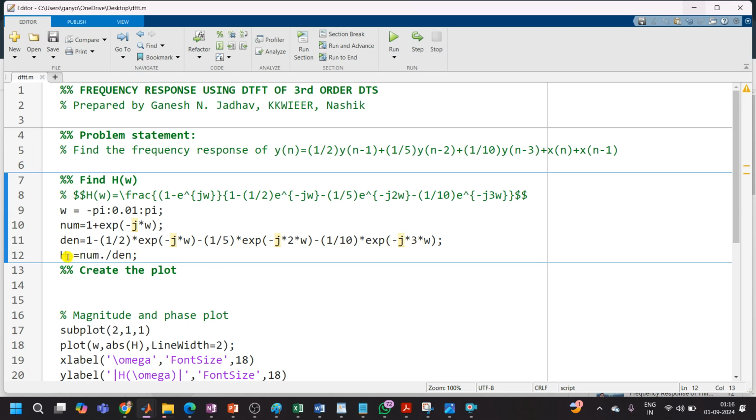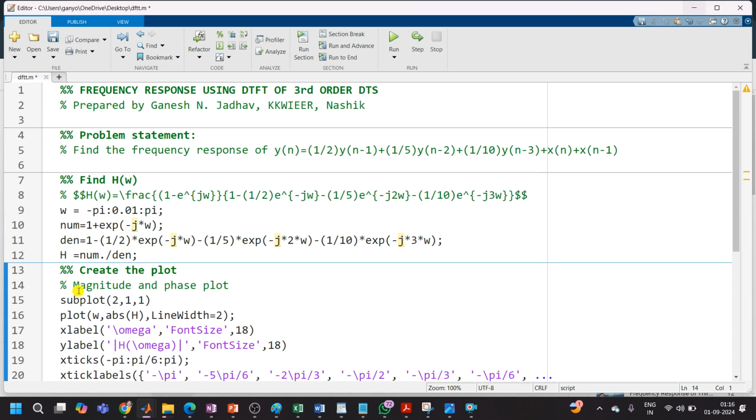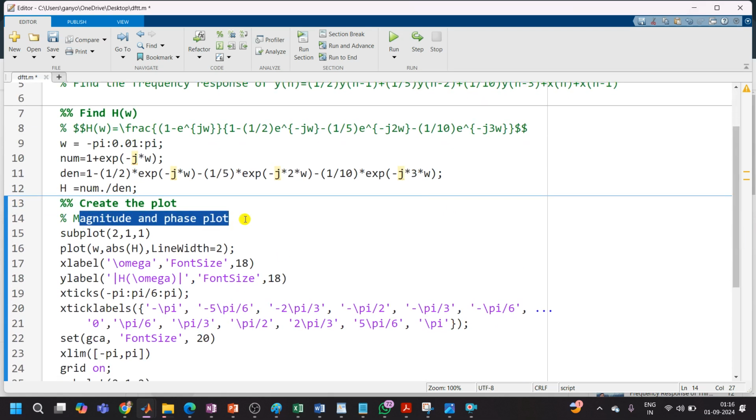So now we will divide the numerator and denominator with each other: numerator dot divided denominator. For each value of omega, it will calculate the value of H. This H is a complex number. Now we have to create the MATLAB plot. To create the plot, we are going to create a magnitude and phase plot. So I will create a subplot with two rows, one column, and this is the first figure out of that.